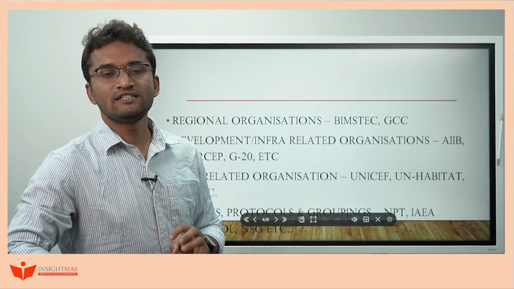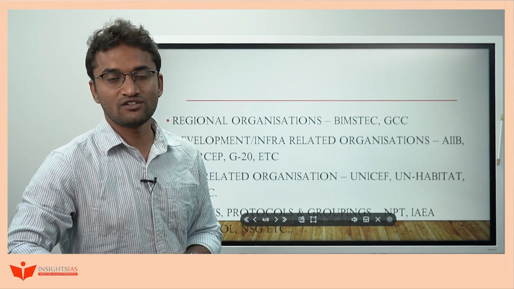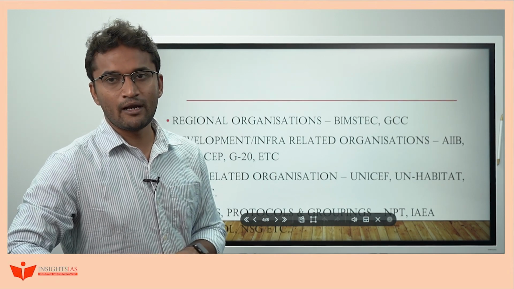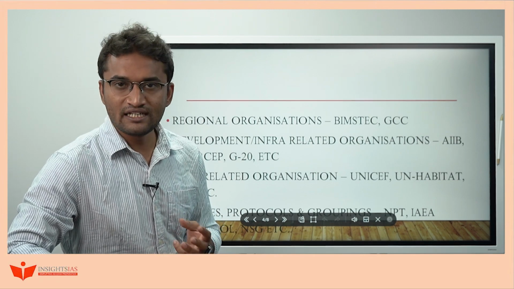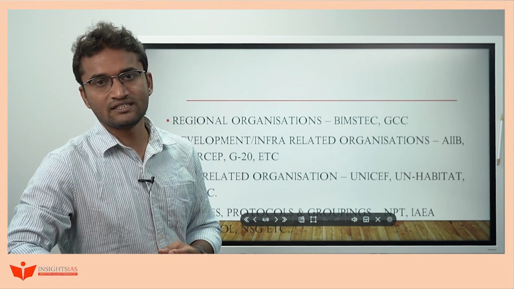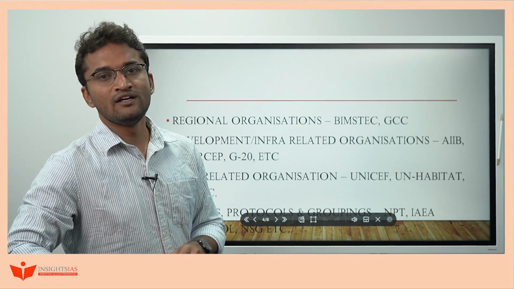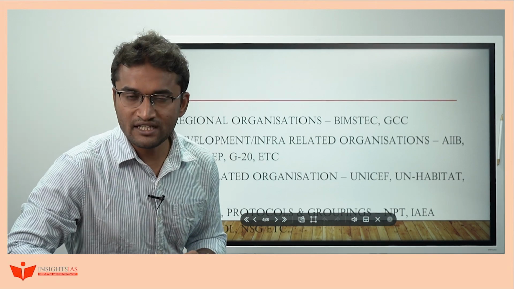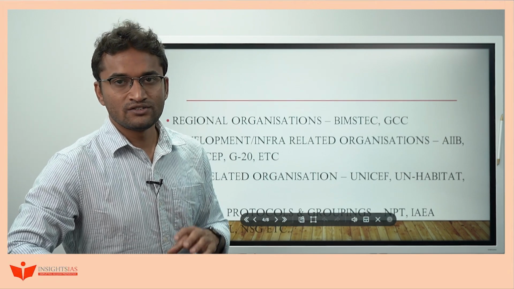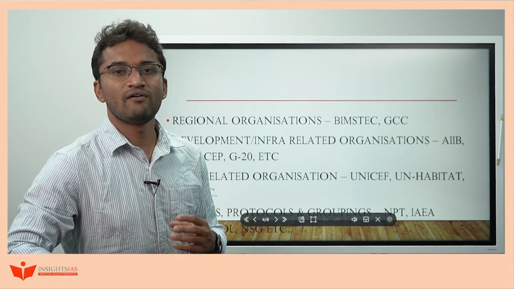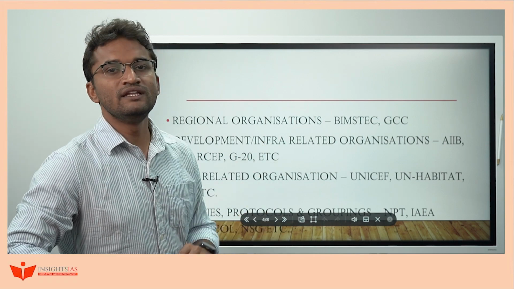Likewise, you try to understand some of the important specialized agencies of the UN. For example, it might be WHO, WTO, Refugee Agency, Human Rights Council, International Court of Justice. It's one of the principal organs of the UN. UNSC is conducting a lot of meetings regarding the Ukraine and Russia conflict. Try to go through it. Try to apply the core dimensions that we have already discussed while going through these concepts.